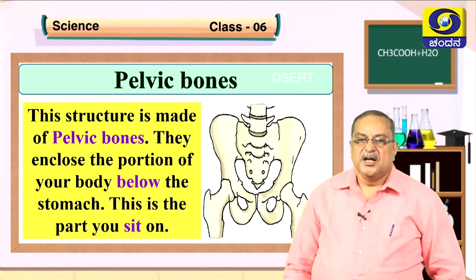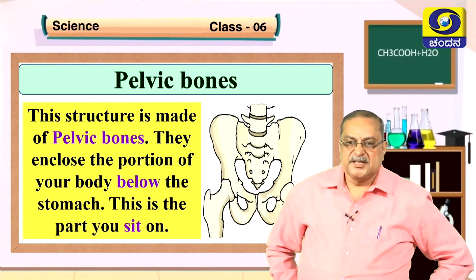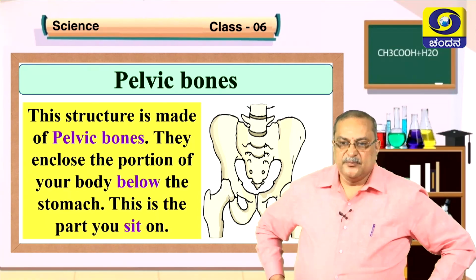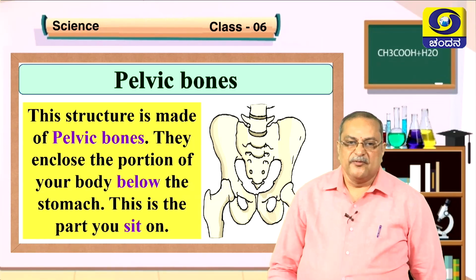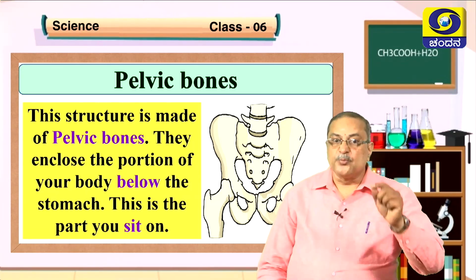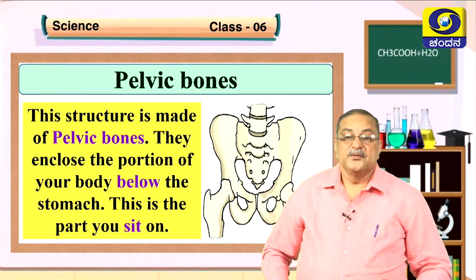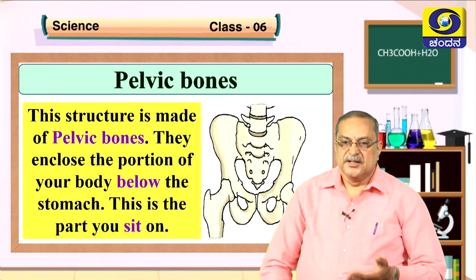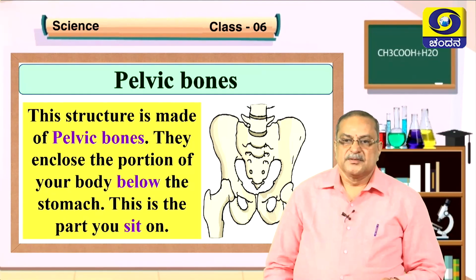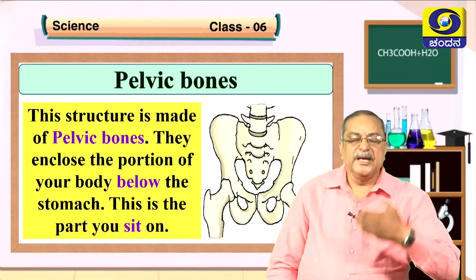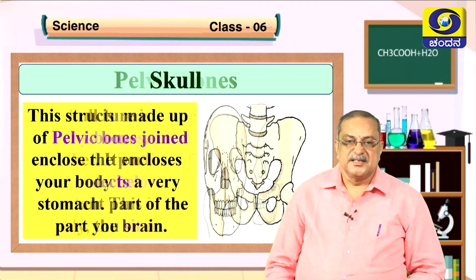Next we will come to another joint, called the pelvic bones. Where is the pelvis? It is the lower part, below the stomach. This structure is made up of pelvic bones. They enclose the portion of the body that is below the stomach. This is the part you sit on. While we are sitting, the end part sits onto the seat. This is the pelvic bone. The pelvic bone is important to bear weight, and it also protects some of the organs in the body.